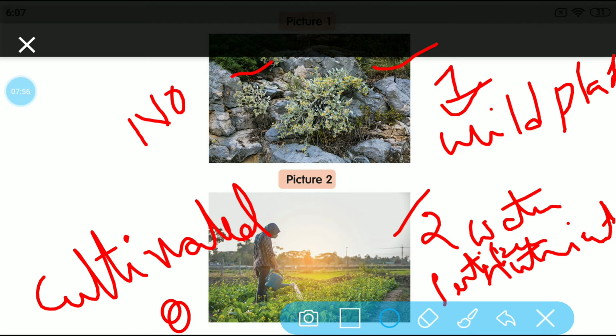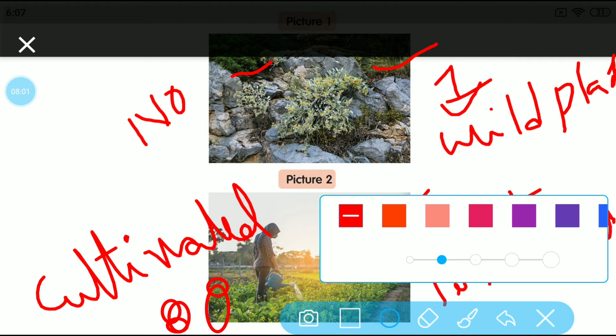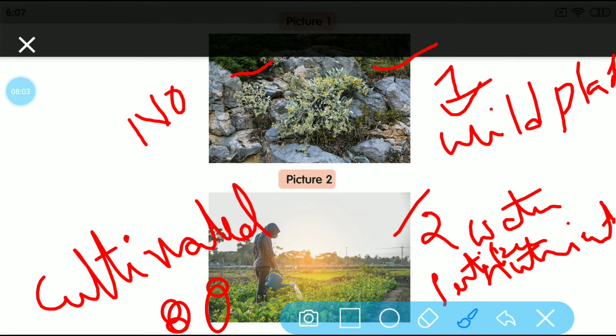What do we call those plants? We call those plants cultivated plants. Cultivated plants means those plants which are adopted and grown in large quantities by humans for their use. Adopted and grown means they started doing agriculture.